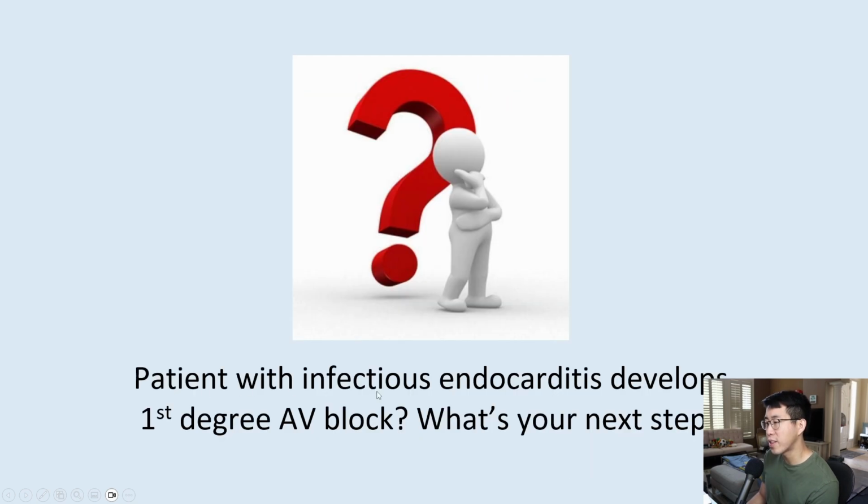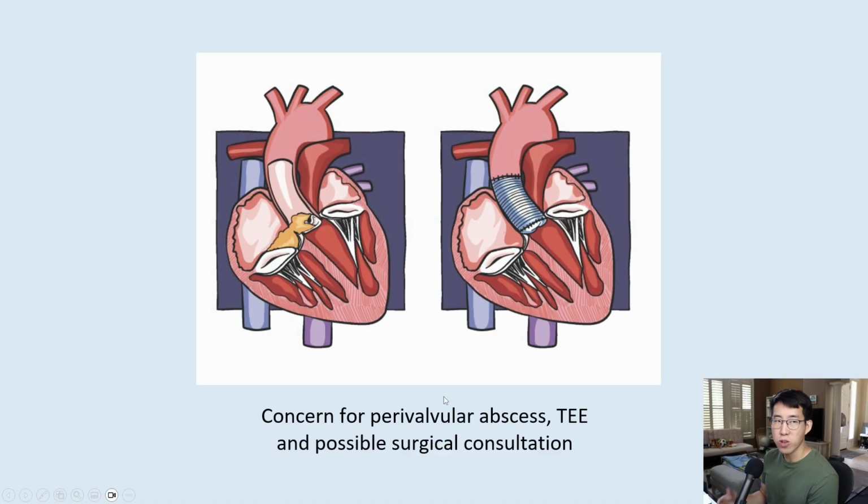What if a patient with endocarditis develops first-degree AV block? What could this be due to, and what would your next step be? Well, first-degree AV block, we think that's fairly benign, we don't really care about it. But then it's like, why are they all of a sudden developing this? So in somebody with endocarditis, what you have to be concerned for if they develop any changes in their EKG or in their telemetry is a perivalvular abscess.